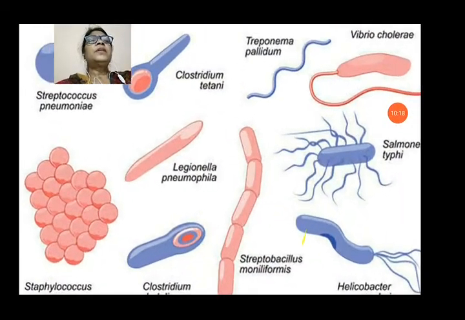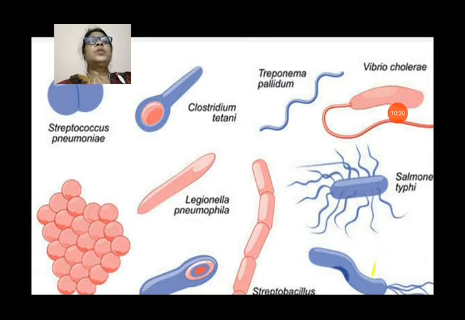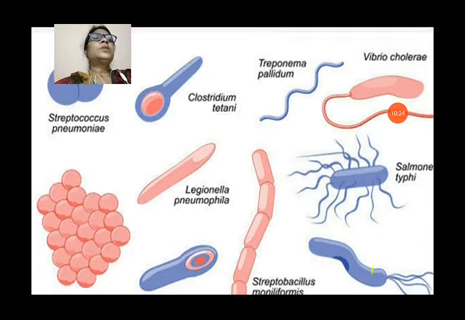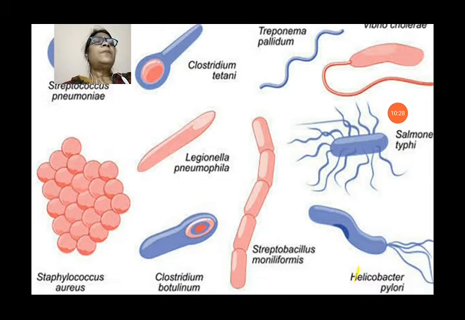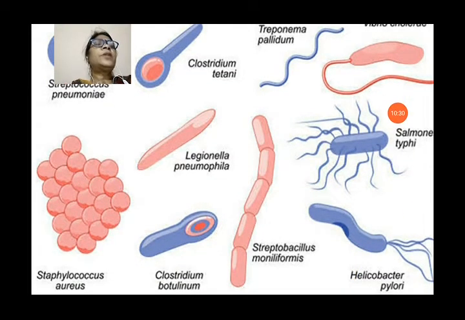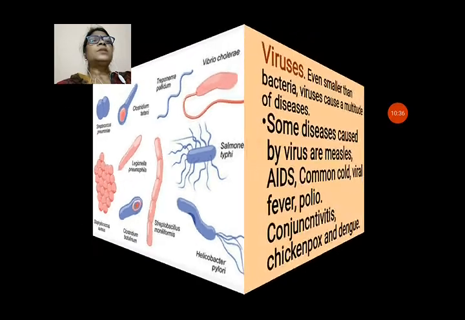You can see different types of bacteria given here. Streptococcus pneumoniae causes pneumonia, Clostridium tetani causes tetanus, Vibrio cholerae causes cholera, and Salmonella typhi causes typhoid. So many different types of bacteria can cause us different types of diseases.